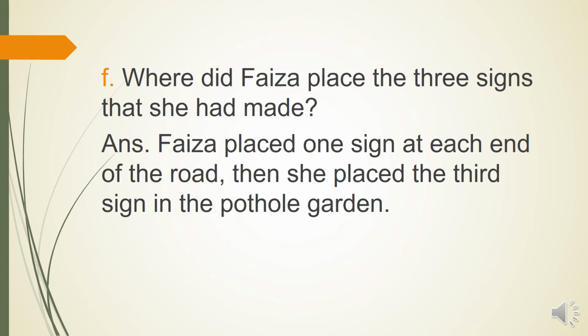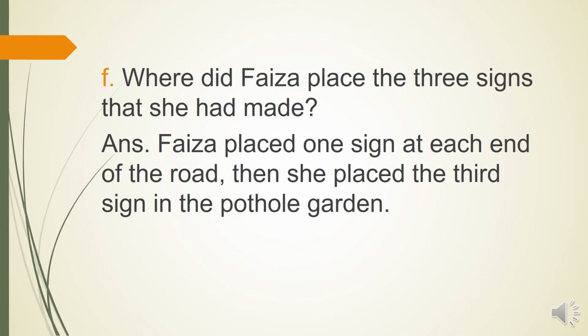Where did Pfizer place the 3 signs that she had made? Pfizer placed one sign at each end of the road. Then she placed the third sign in the pothole garden. Means Pfizer placed one sign at one end, the second at the other end, and the third was placed in the pothole garden.